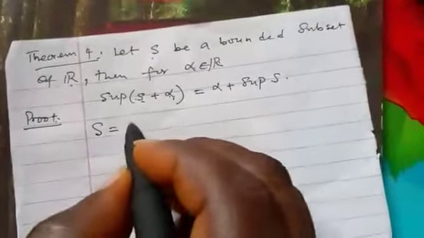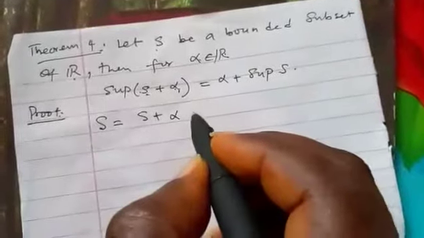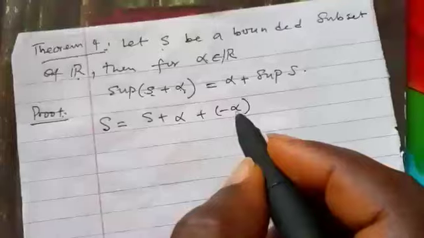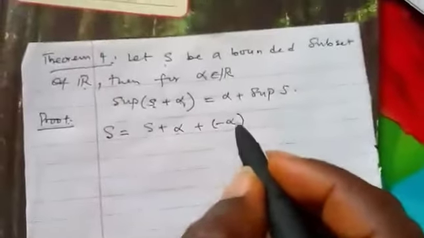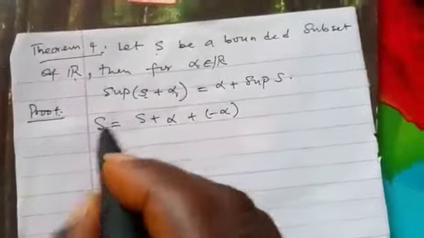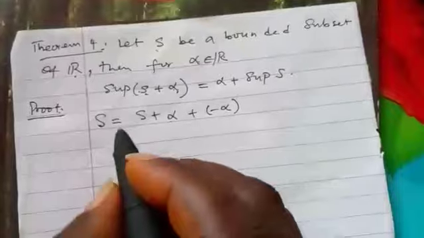We know that S can be written as S plus alpha plus minus alpha, because alpha plus minus alpha is 0 by our axiom 6. I still remember it. This is the additive inverse.